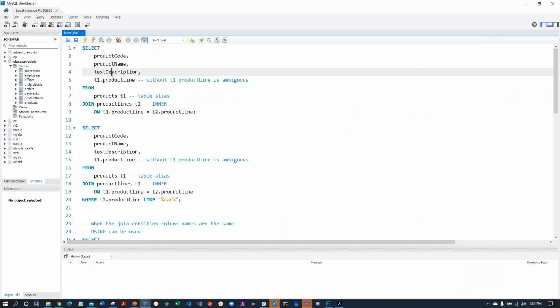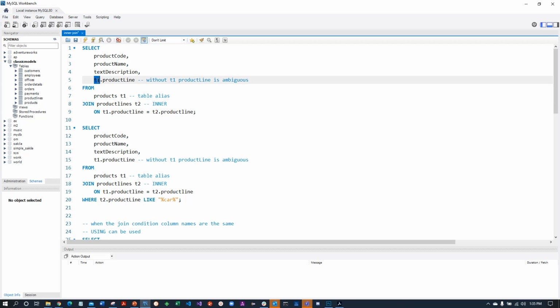So let's take another look at the query now. Product code and product name are coming from the products table. The text description comes from the product lines table. And then I put T1.product line here to show you that since product line exists in both tables, and indeed that's the tie between the two tables, without the T1 prefix the query would be regarded as ambiguous. Now we know by looking at this that they're always the same in that row. So if you do T2.product line, it's going to be the same as T1.product line given a row. But SQL will regard it as ambiguous if I just had product line here.